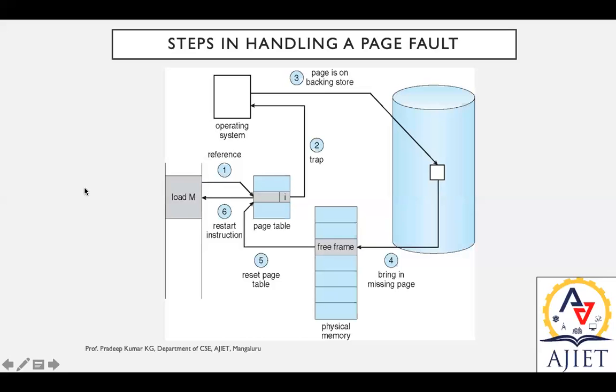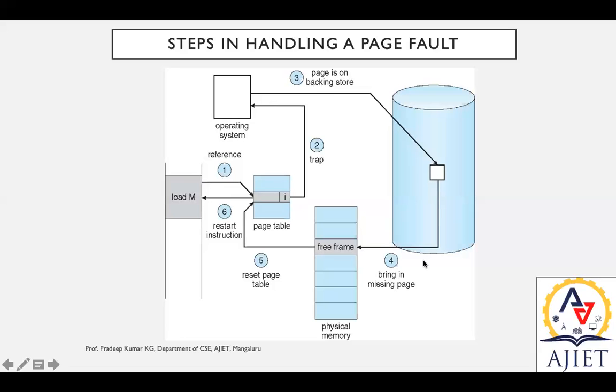Okay, the scenario first is a reference to a page with an invalid bit. If it is an invalid bit I, then you're supposed to trap it. That is, you're supposed to trace it out or search with the help of the operating system. The operating system will identify where exactly it is located, that is, the page is on backing storage.